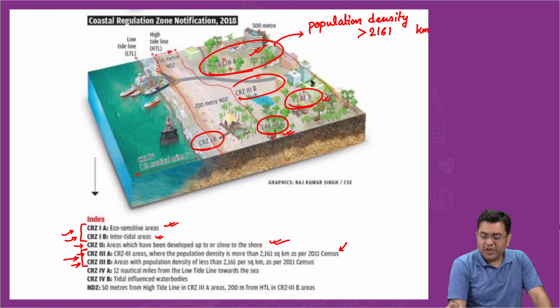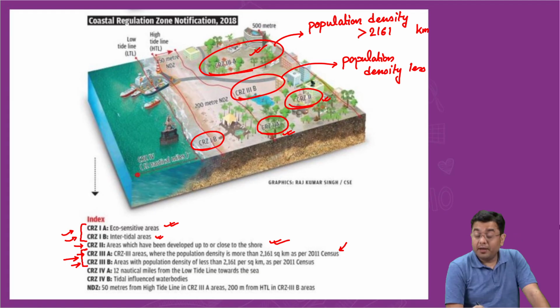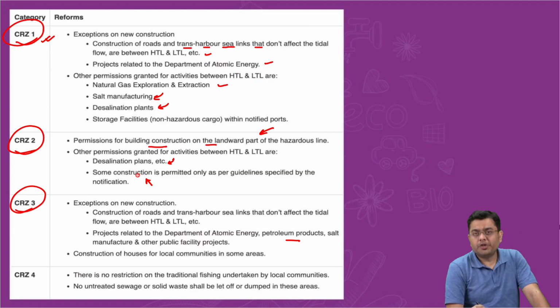CRZ3B, where the population density is less. Right? CRZ4, which under the 2011 notifications included the areas of the water body.